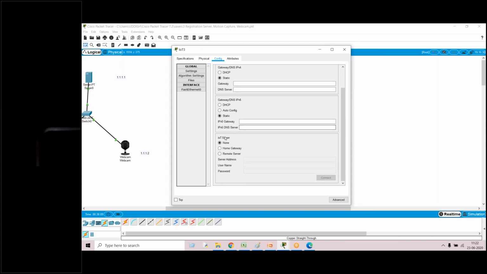Configurations. Okay. IoT server. Make it as remote server. Sir, wait, I just lost it. Please repeat, I can't see the screen.